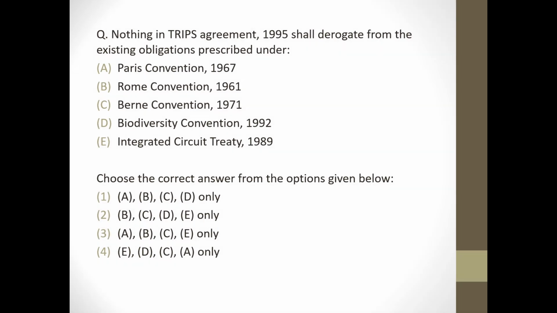Next question. Nothing in TRIPS Agreement 1995 shall derogate from the existing obligation prescribed under Paris Convention 1967. Correct. Rome Convention 1961. Correct. Berne Convention 1971. Correct. Biodiversity Convention 1992. Wrong. Integrated Circuit Treaty 1989. Correct. So answer will be option 3.